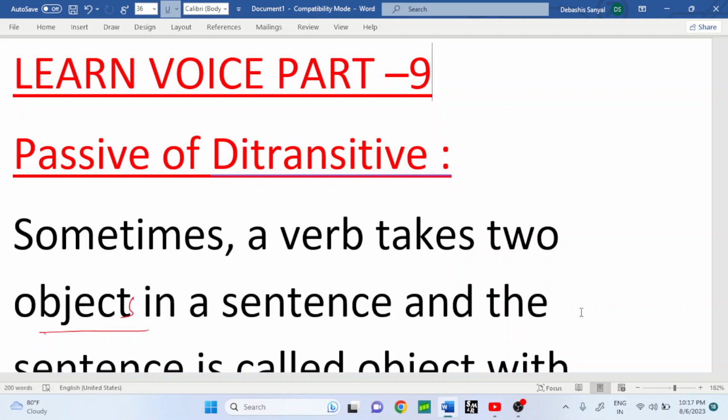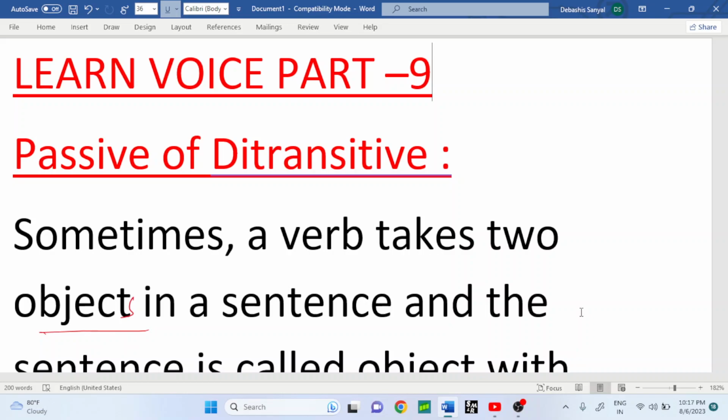Regarding voice, there are several classes taught by me, and today's lesson is all about passive of ditransitive. Remember, in my previous class I have already discussed the uses of passive structure in future perfect tense. And today, as I have said, passive of ditransitive. So don't be late, let's start the lesson, and I hope you will watch my video till the very end, not skipping it.